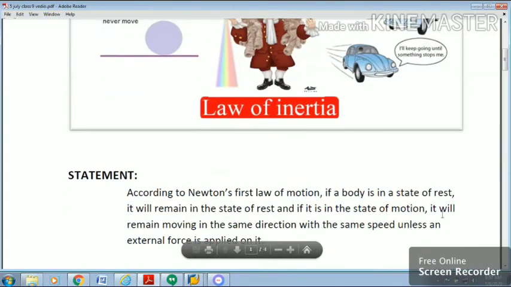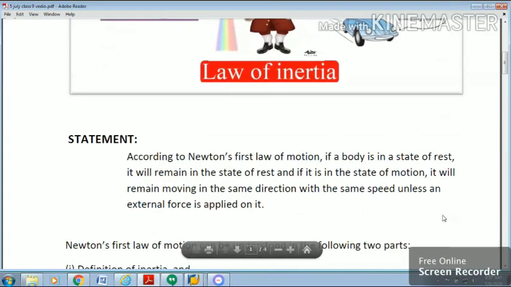The first law states that according to Newton's first law of motion, if a body is in a state of rest, it will remain in the state of rest, and if it is in motion, it will remain moving in the same direction with the same speed unless an external force is applied on it.